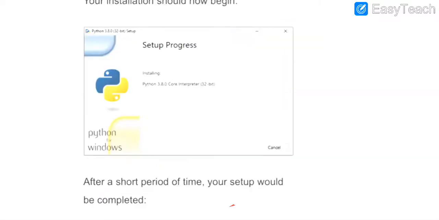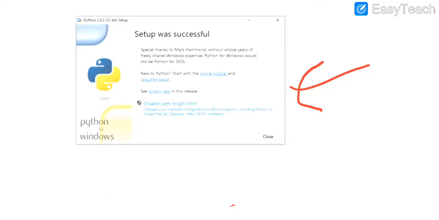When you click on install now, this window will appear showing that setup is in progress, that the installation has started, and after some time you will get the next screen saying setup was successful, and now you need to click on the close button. It means Python is successfully installed on your computer system. Now let us see how to open Python which is installed on your computer system.